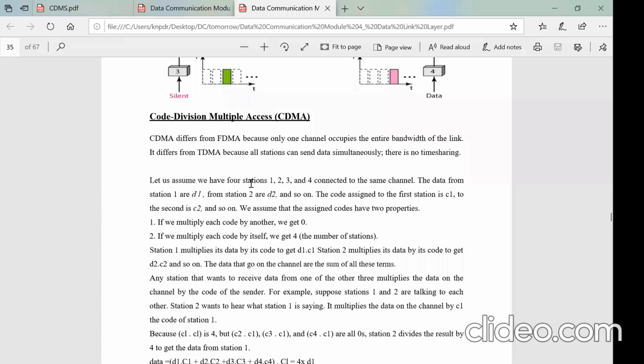And in FDMA, there was a sharing of frequency. If the bandwidth allotted in that particular channel is 4 kilohertz, as I explained, each station was given a frequency band of only 1 kilohertz. But here, the complete 4 kilohertz can be used by a particular station that intends to send the data. So it will be a little faster here, right?